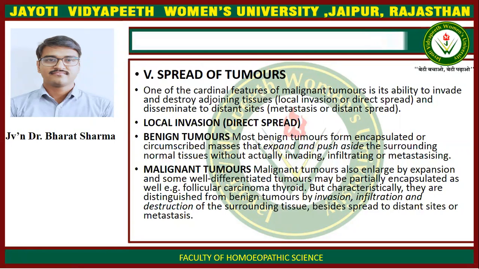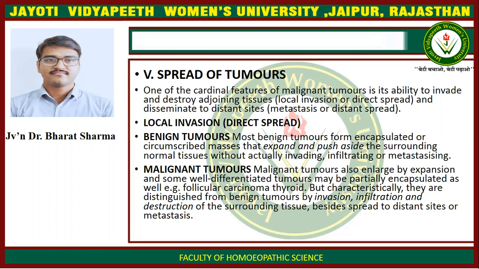Local invasion or direct spread. Benign tumors: most benign tumors form encapsulated or circumscribed masses that expand and push aside the surrounding normal tissue without actually invading, infiltrating, or metastasizing. Second is malignant tumor. Malignant tumor also enlarges by expansion, and some well differentiated tumors may be partially encapsulated, as well, for example follicular carcinoma of thyroid.